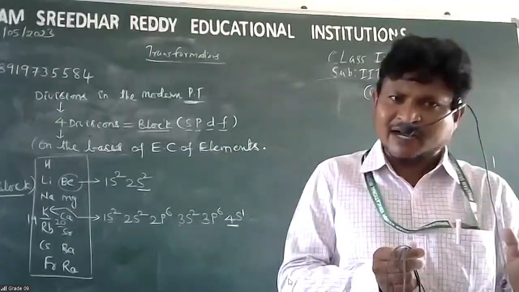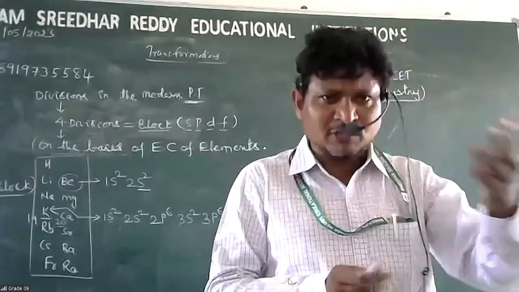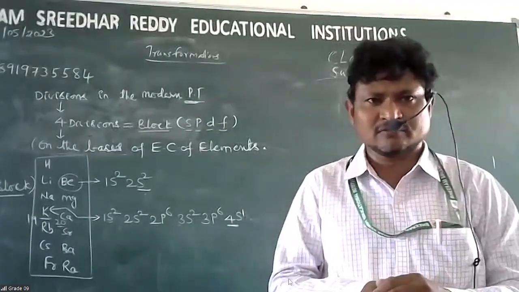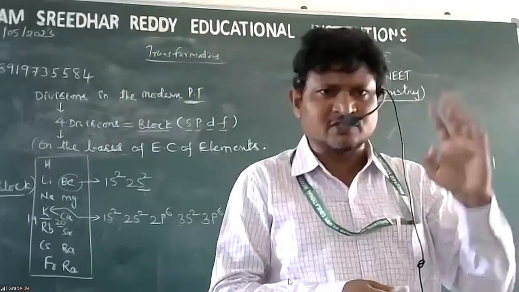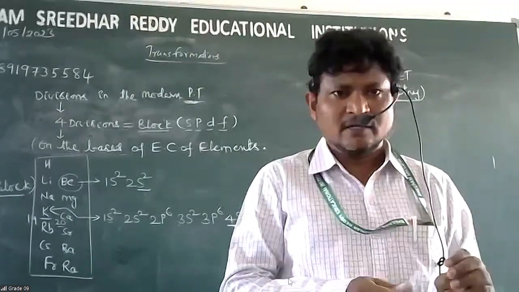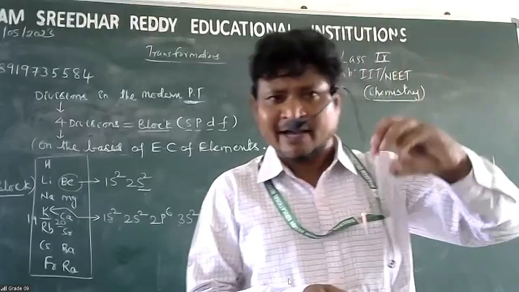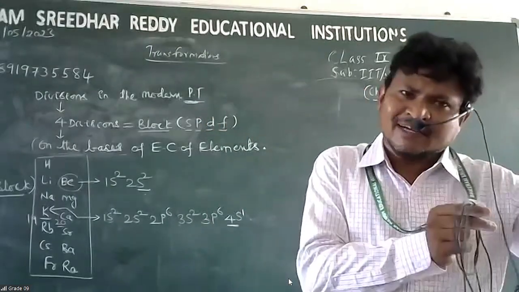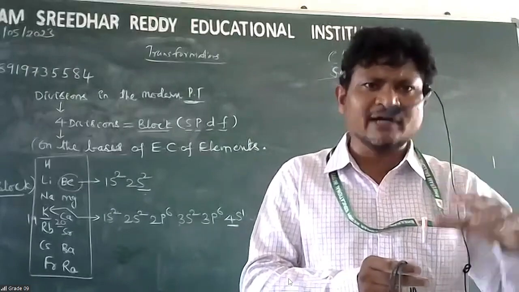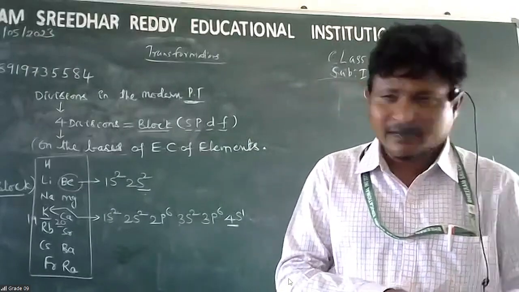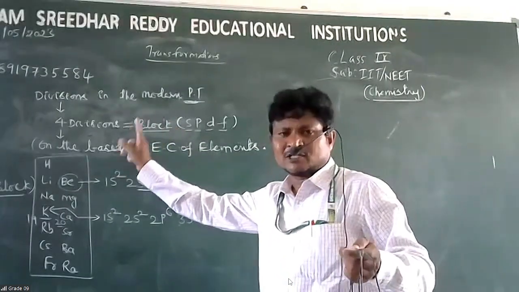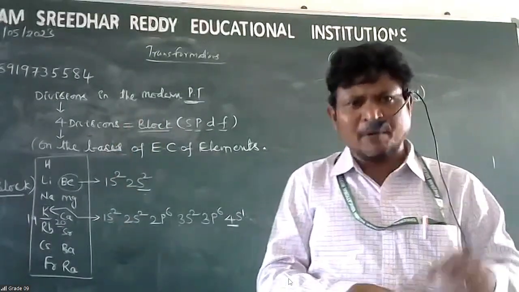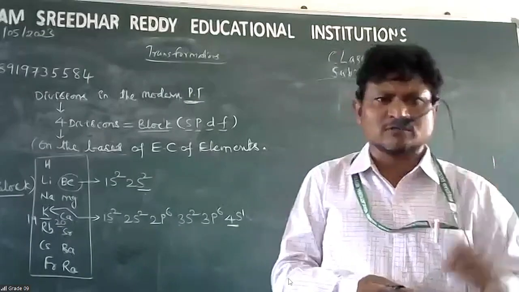As a result of his creative thought, he divided the elements into 4 blocks based on the electronic configuration of the elements. Not only Niels Bohr, a group of scientists got that thought. That's why this classification is not called by any scientist's name, but the main pioneer was Niels Bohr.